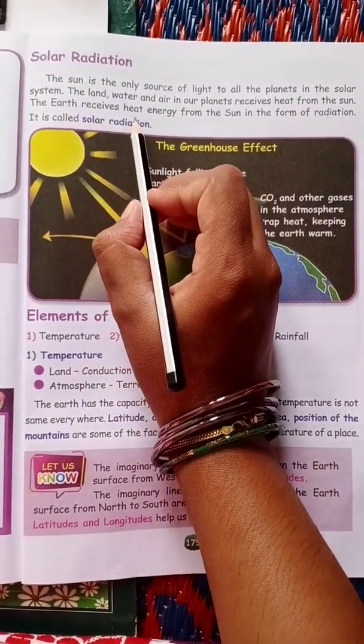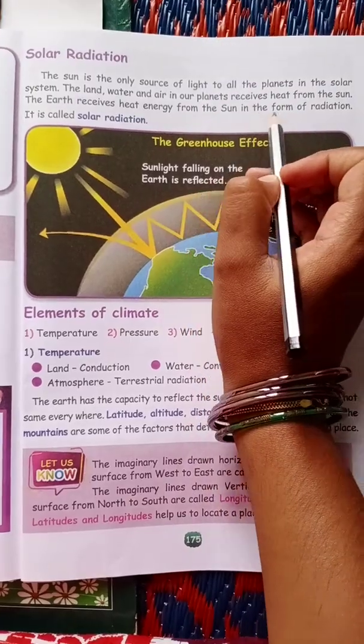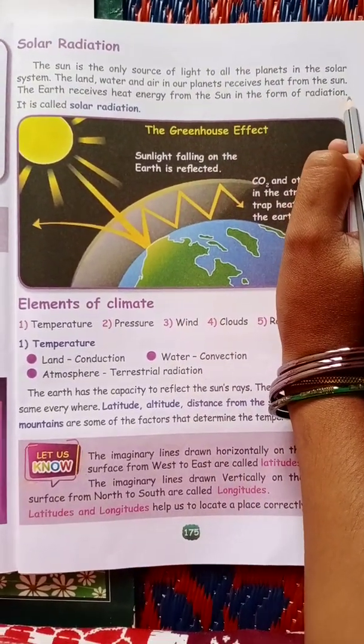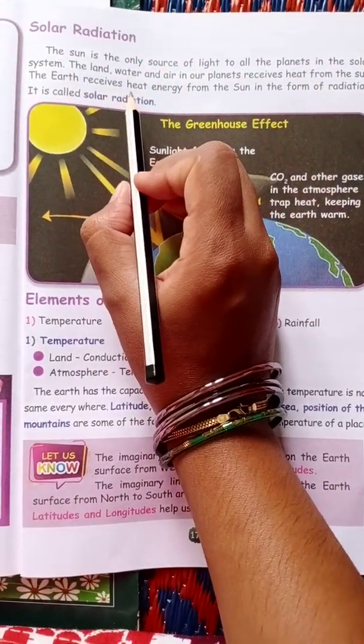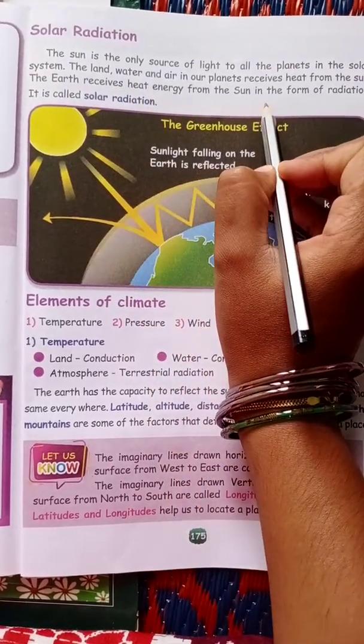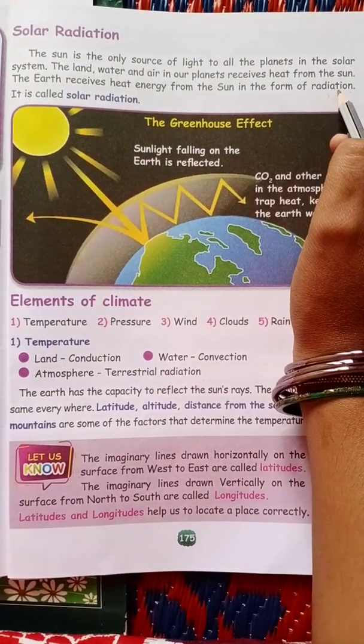The earth receives heat energy from the sun in the form of radiation.